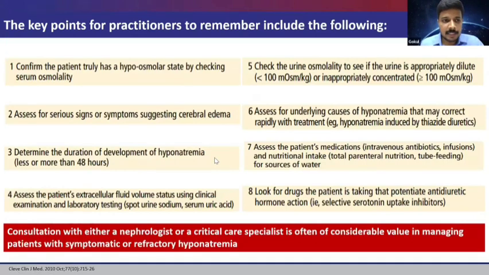So summing up the key points, we have to confirm the patient truly has a hypoosmolar state by checking serum osmolality. We have to assess for serious signs or symptoms of cerebral edema and determine the duration of development. If the duration is not known, treat it as chronic hyponatremia. Assess the patient's ECF volume status by using spot urine sodium as well as a serum uric acid level. Check the urine osmolality to see if the urine is appropriately dilute or inappropriately concentrated. Assess for the underlying causes, assess all the patient's medications and nutritional intake, and look for any drugs the patient is taking which can potentiate ADH, for example SSRIs. And a prompt referral to a nephrologist is needed most of the time. Thanking you.